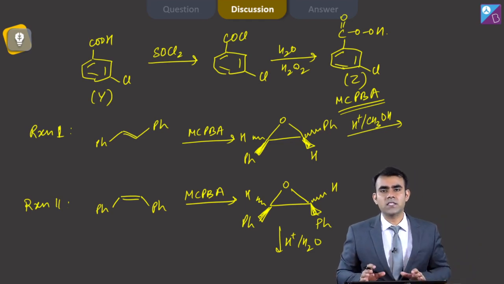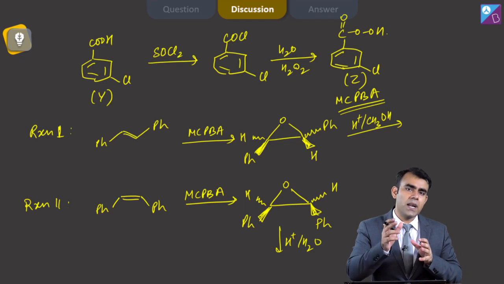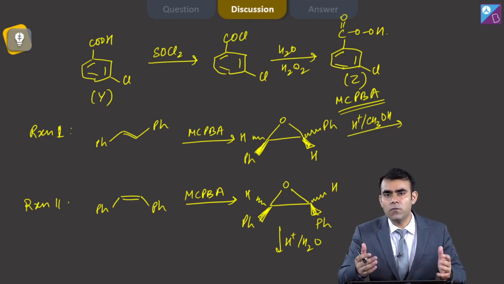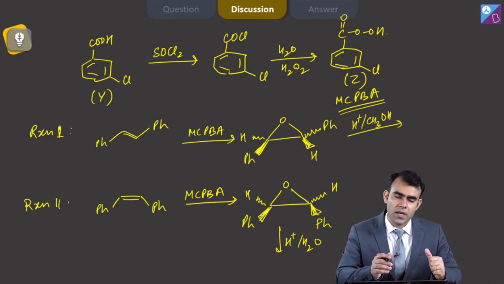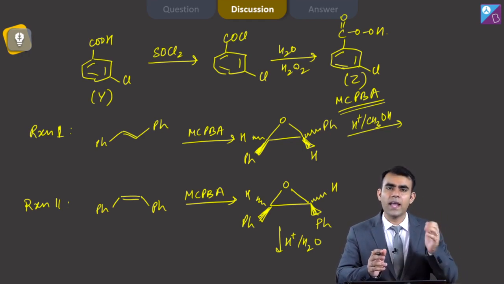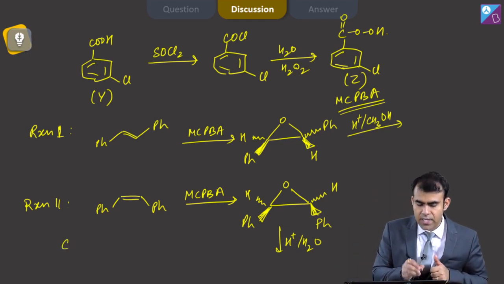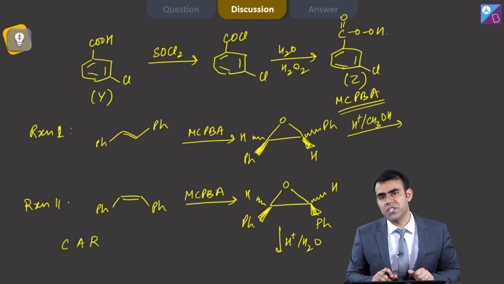The first one is trans, and we know that reaction with a per acid followed by reaction with H plus and H2O or any alcohol gives the anti-addition product. Now in anti-addition, if we have a cis isomer, we get a racemic mixture.